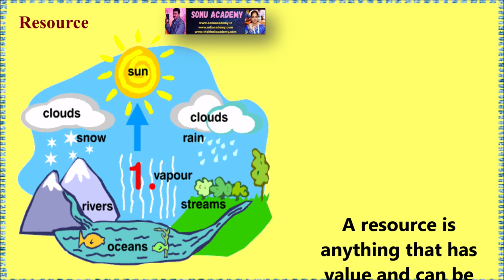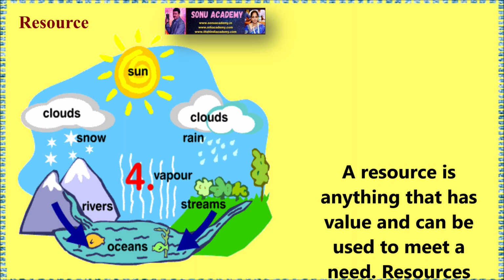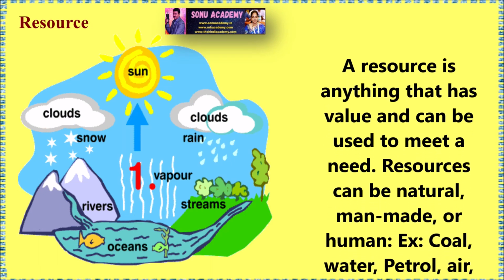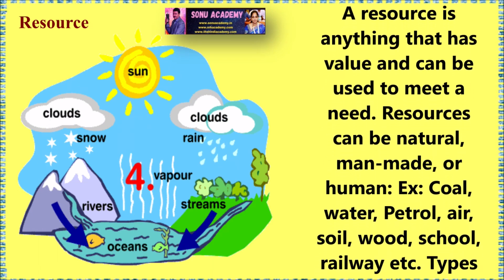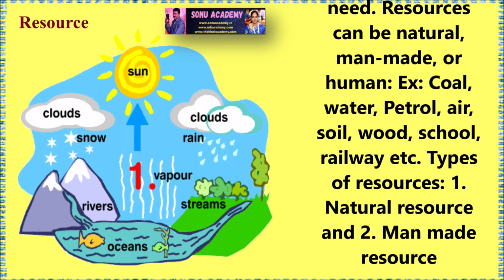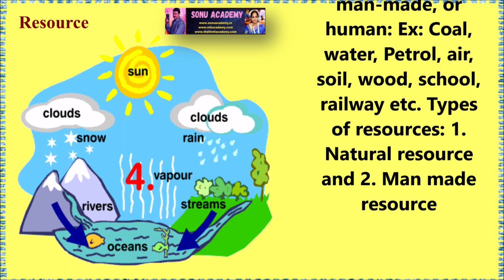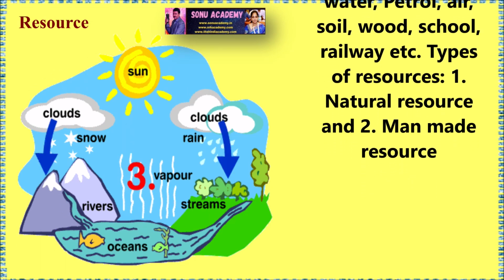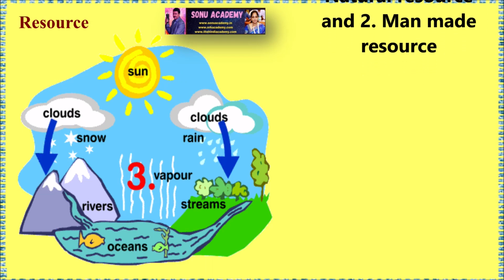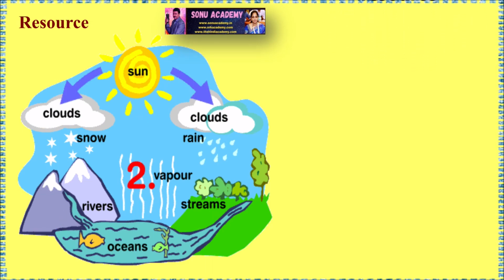Children, let us discuss resources. A resource is anything that has value and can be used to meet a need. Resources can be natural, man-made or human. Examples: coal, petrol, water, air, soil, wood, school, railway station, etc. Types of resource: there are two types of resource. One is natural resource, the second one is man-made resource.